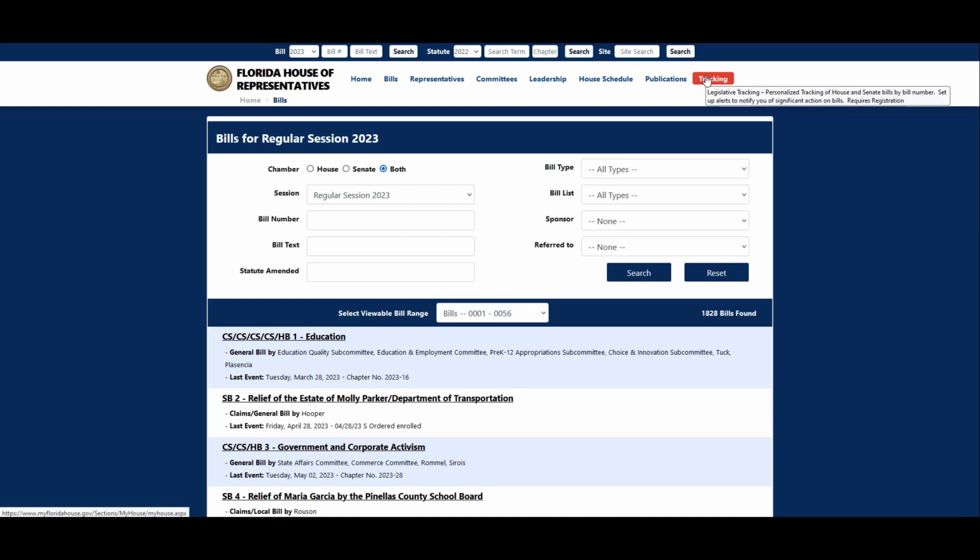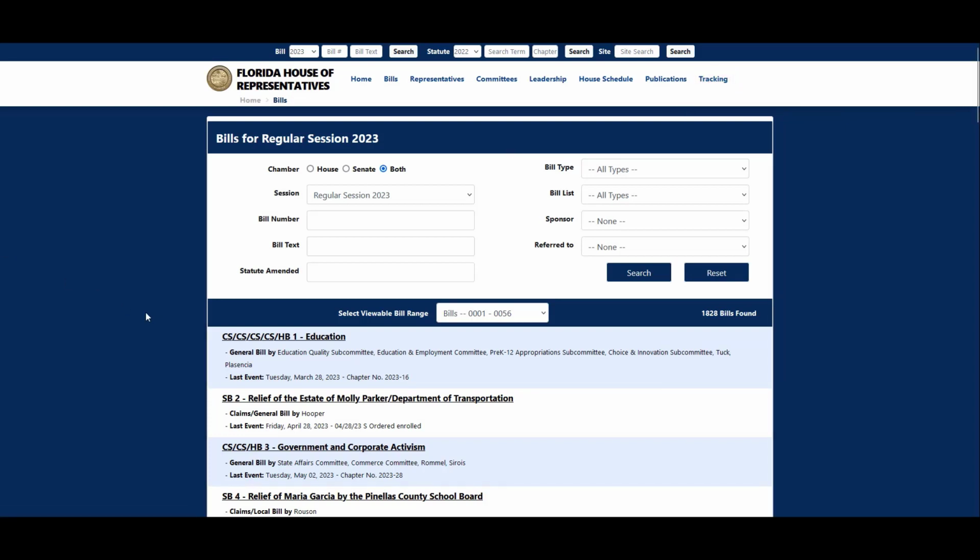So if you are following a critical piece of legislation, maybe it's going to impact your practice or impact your client or anything like that, and you want to track that piece of legislation, you can use the tracking on this website. And then you'll get notifications whenever a key action is taken that affects that piece of legislation. So that can be really helpful.